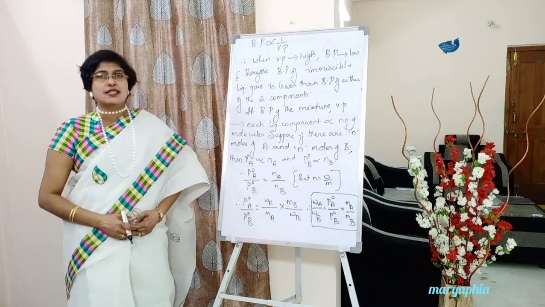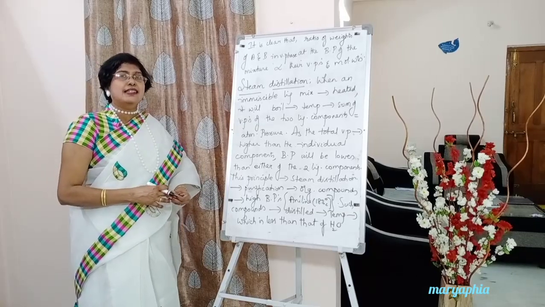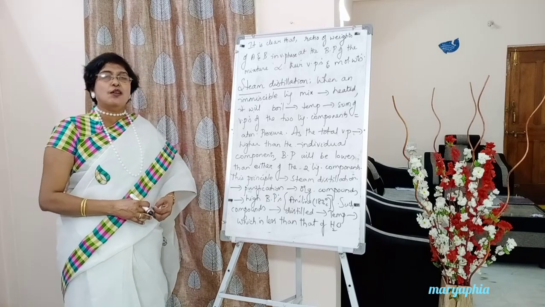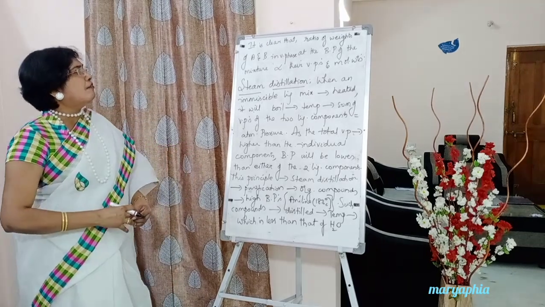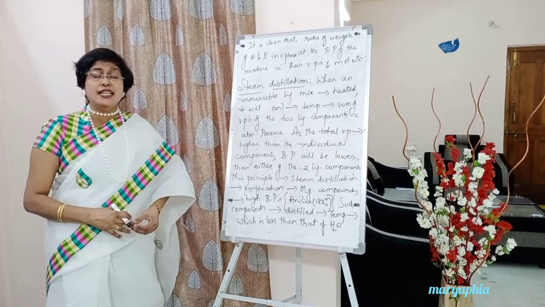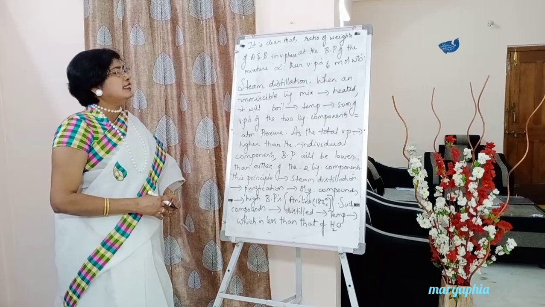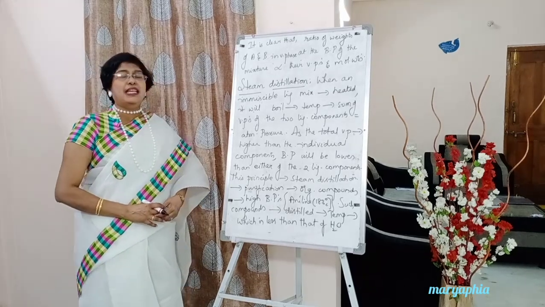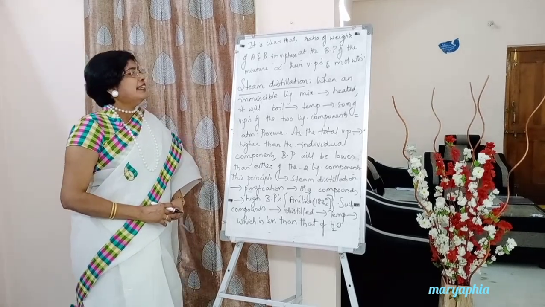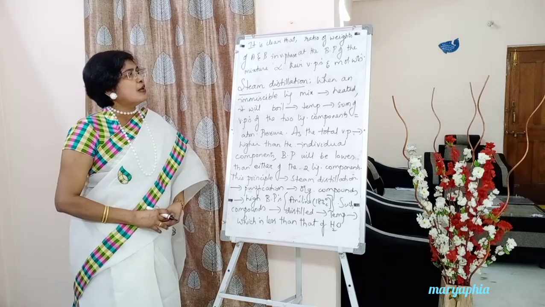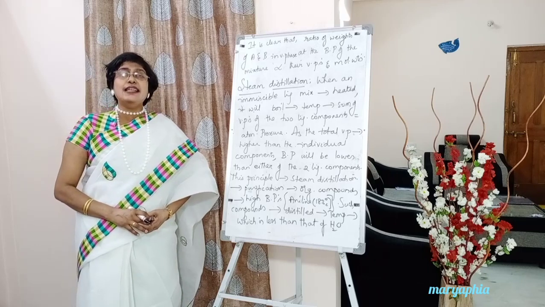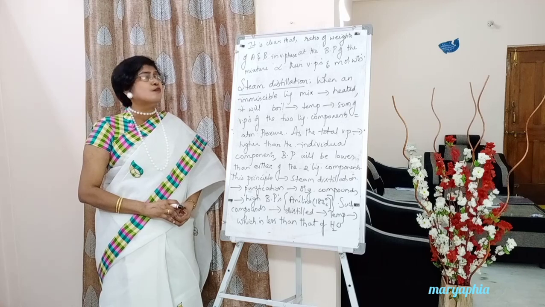Put it in a box. So, concluding sentence, write down, students: it is clear that, below the expression, write down. It is clear that the ratio of weights of A and B, so let's put that expression in the form of words. It is clear that the ratio of weights of A and B in vapor phase at the boiling point of the mixture is directly proportional to their vapor pressures and the molecular weights. Okay, just putting down the expression, students, in the form of words.